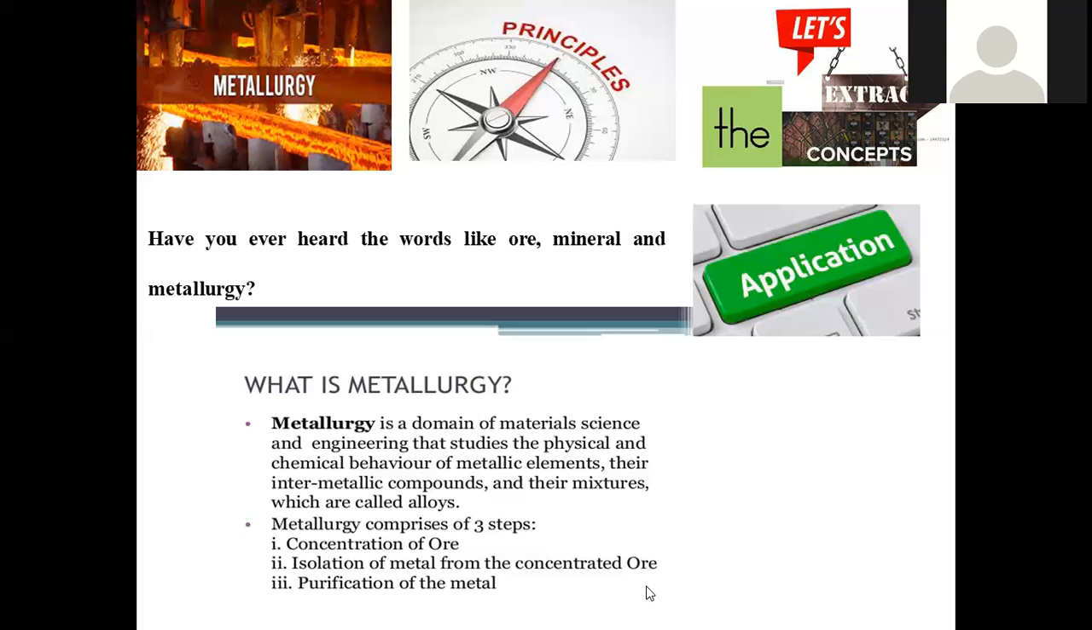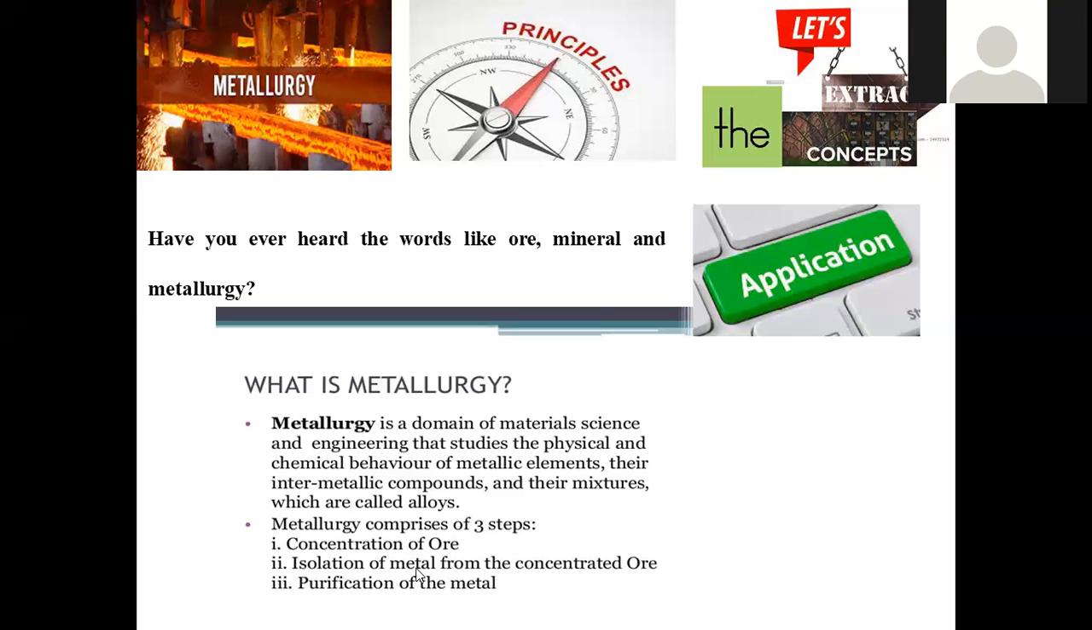Later, isolation of metal from the concentrated ore. After concentrating, we have to extract the metal. Metal may be present as oxide, as sulfate, as bicarbonate; in so many ways it is available, right? So from that combined form, we apply chemical treatment, mechanical treatment, thermal treatment, photolysis, electrolysis, various kinds of operations on that combined material. Later it will be transformed into a pure metallic state. So isolation of metal is nothing but extraction of the metal, that means separation of the metal from the combined form. That is the second step.